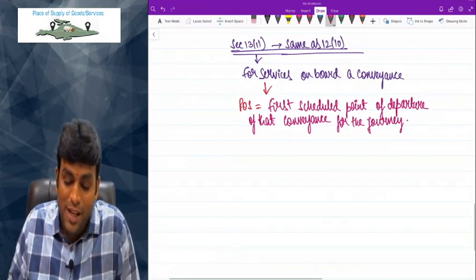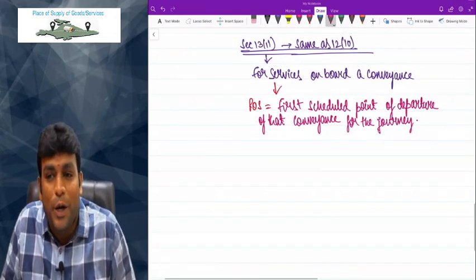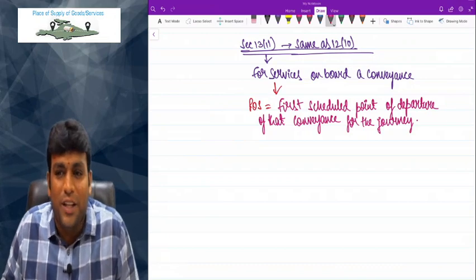Come on friends, what is POS? POS is nothing but the first scheduled point of departure of that conveyance for the journey.